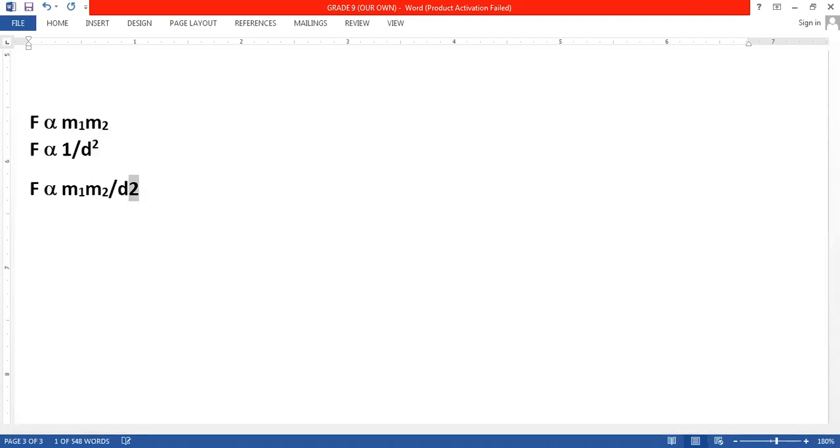Then what we did, we wanted to change the proportionality sign to an equal sign. So we get the relation F is equal to G M1 M2 upon d square. Yes, this was the relation. Now, what does this say about the relation? And I think I remember we have discussed how much the force is when the mass is 1 kg. If the two objects have a mass of 1 kg each, how much is the force? We have discussed that.